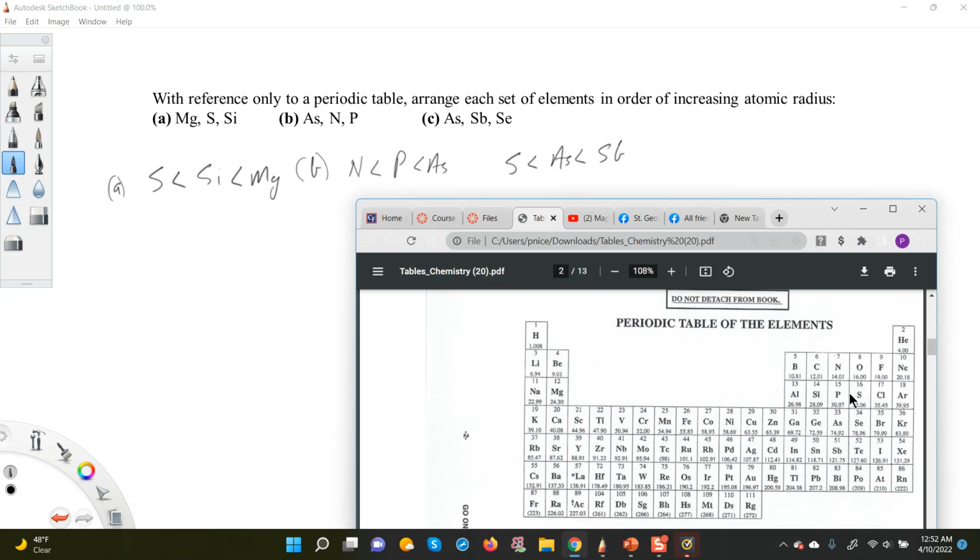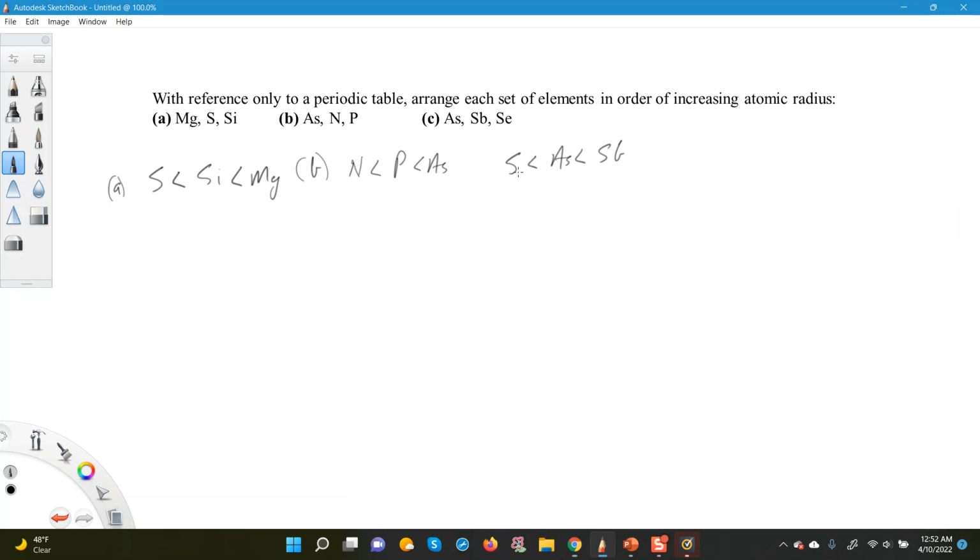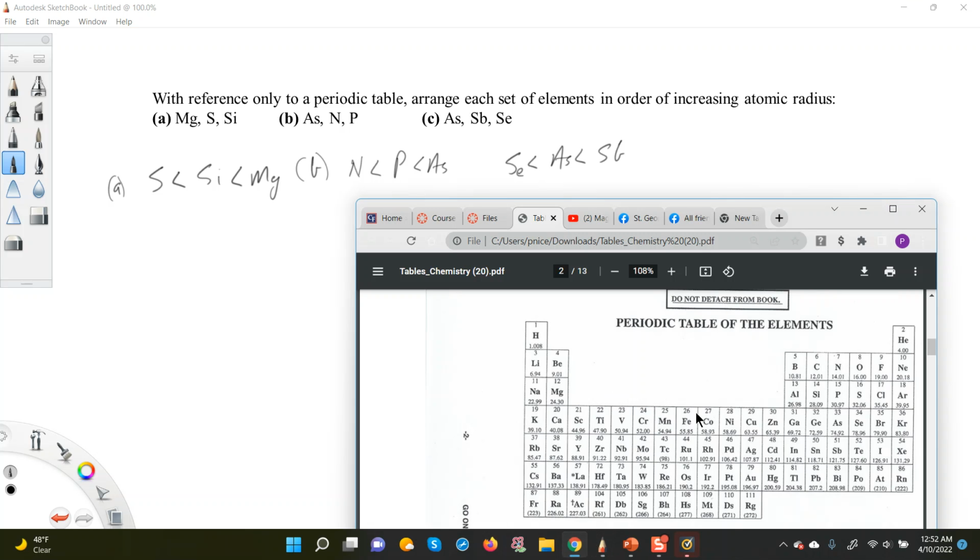All right, so that's basically the answer, just checking something here. So sulfur, what do I say? Not sulfur, selenium. I know I made a mistake somewhere here. So selenium would be the smallest, followed by arsenic, and then antimony.